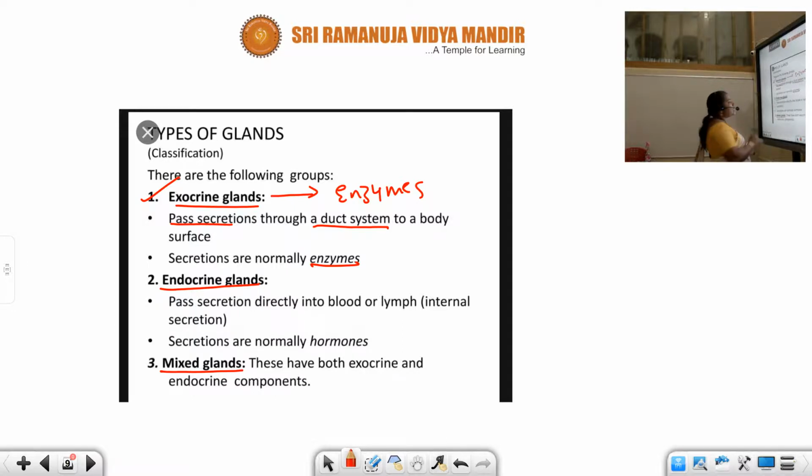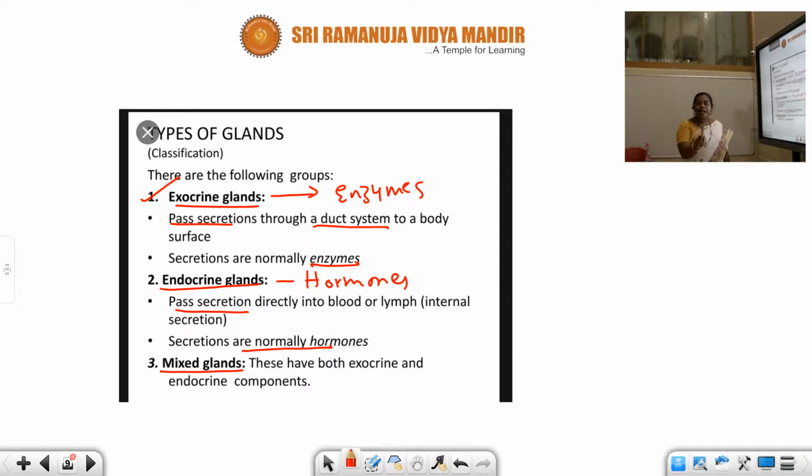Okay. Now, let us see the second type of gland, that is the endocrine gland. They pass secretions directly into the blood or lymph. So, these are the internal secretions, right? These secretions are normally called hormones.